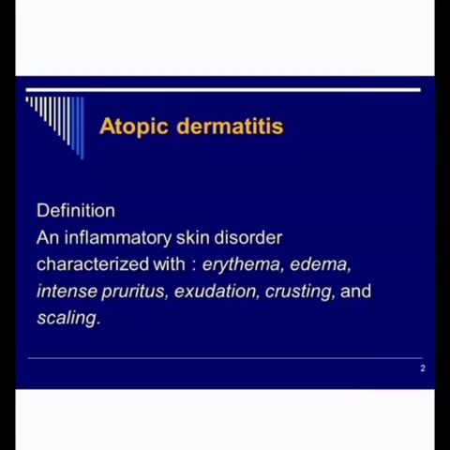Small pods will be there, and from that area the liquids will come out. That is known as exudation. Then crusting, after that they will form a crust. Then after that there will be scaling. So these are all features of atopic dermatitis.